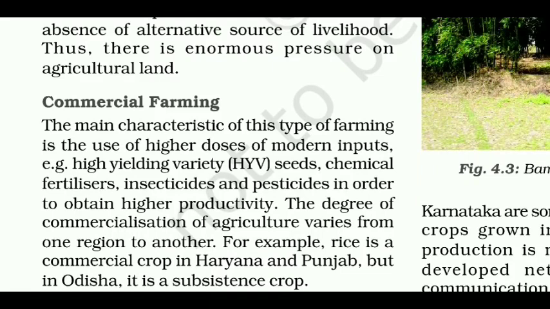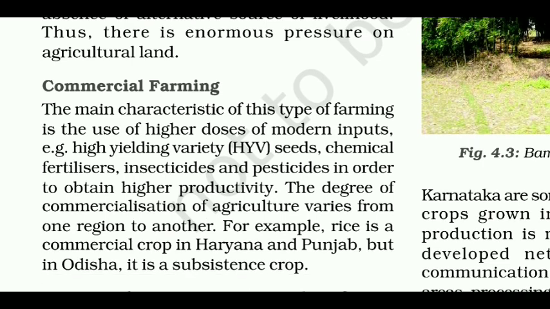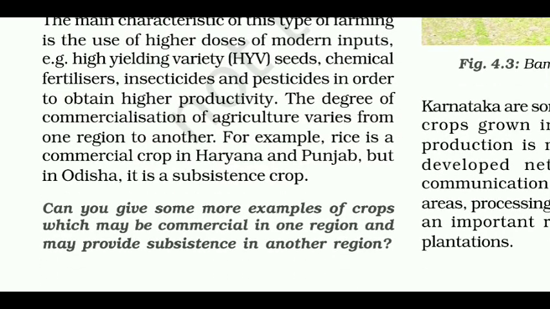Next is commercial farming. The main characteristic of this type of farming is the use of higher dosage of modern inputs, example high yielding variety, HYV seeds, chemical fertilizers, insecticides and pesticides in order to obtain higher productivity. The degree of commercialization of agriculture varies from one region to another. For example, rice is a commercial crop in Haryana and Punjab, but in Odisha it is a subsistence crop.